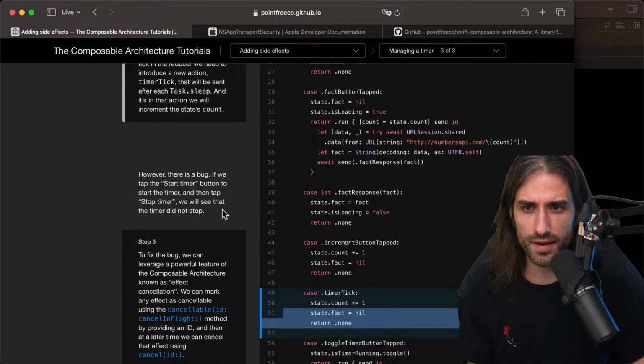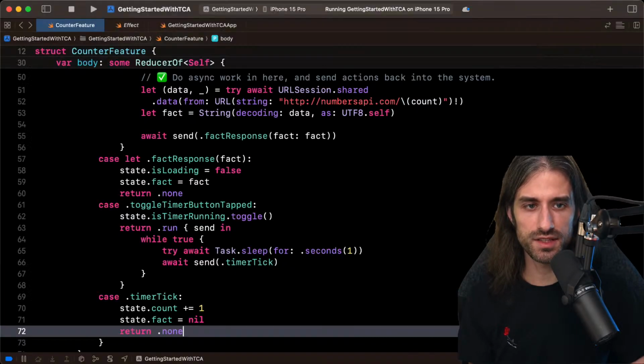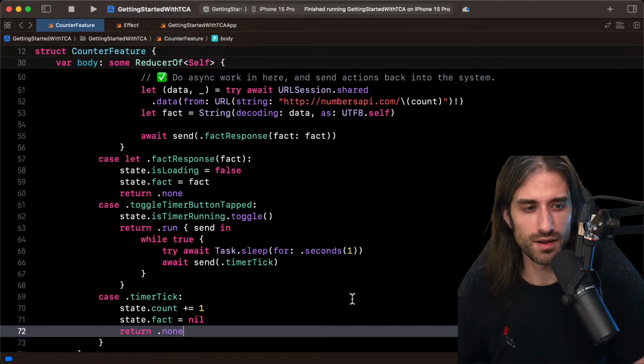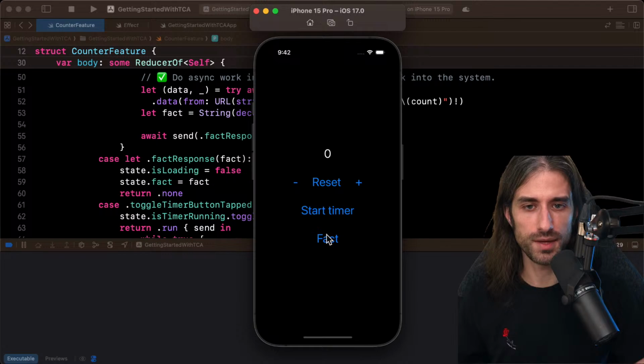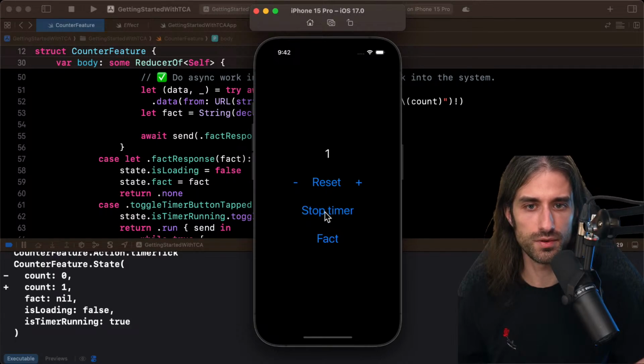However, there is a bug. If we tap the start timer button to start the timer and then tap stop timer, we will see that the timer did not stop. So let's see if it's indeed the case. It seems true because we have no code to stop the timer. So start, stop. Okay, it keeps going forever.